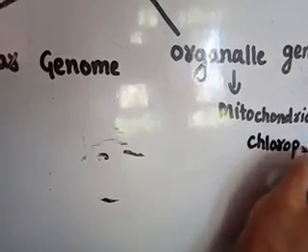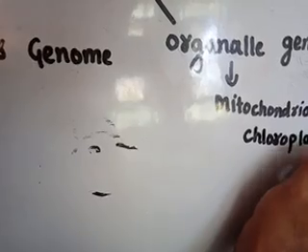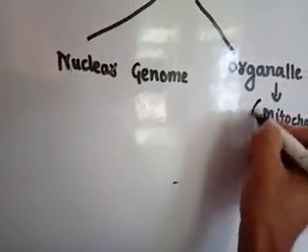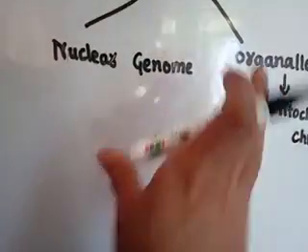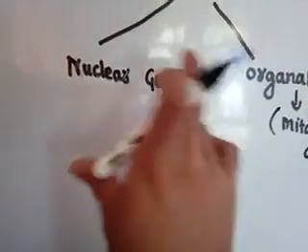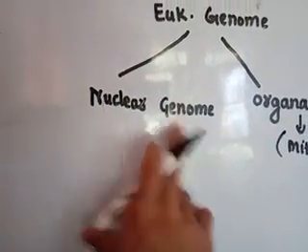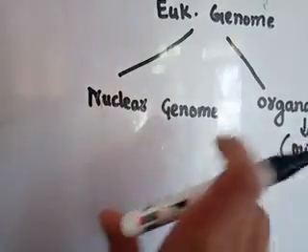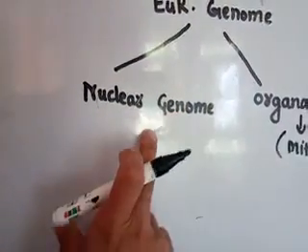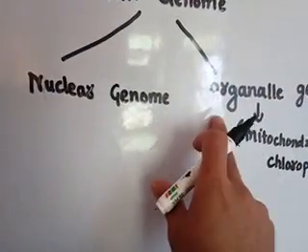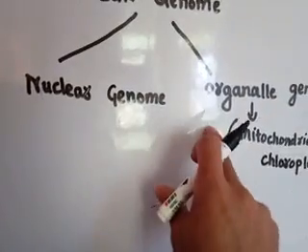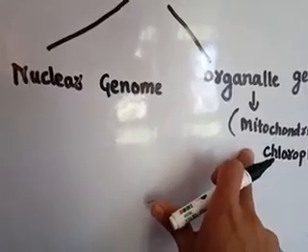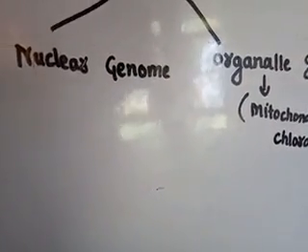That is why they are known as semi-autonomous organelles. So the eukaryotic genome has two distinct parts. One is called the nuclear genome, the amount of genetic material found inside the nucleus. And the organelle genome is the genetic material found in organelles like mitochondria and chloroplast.